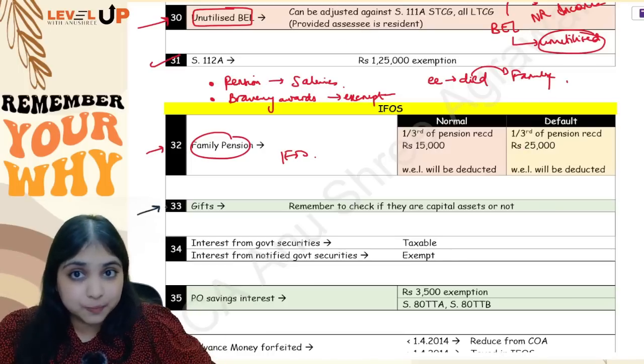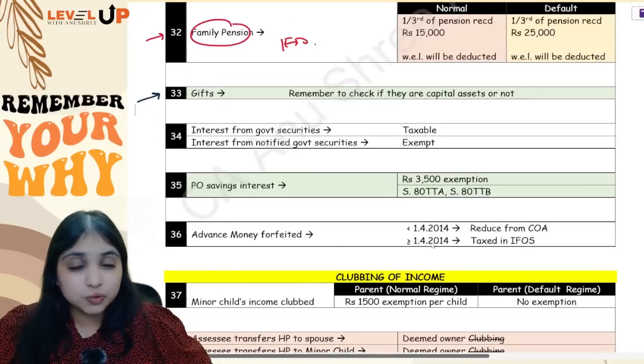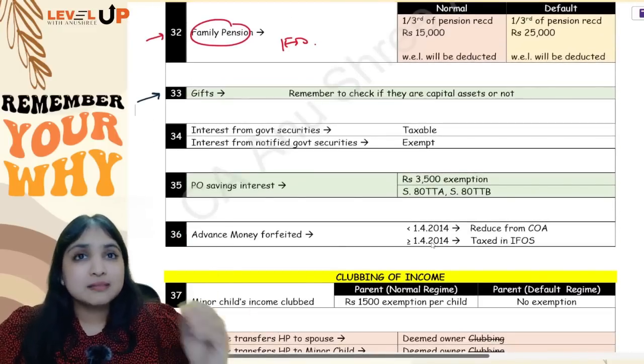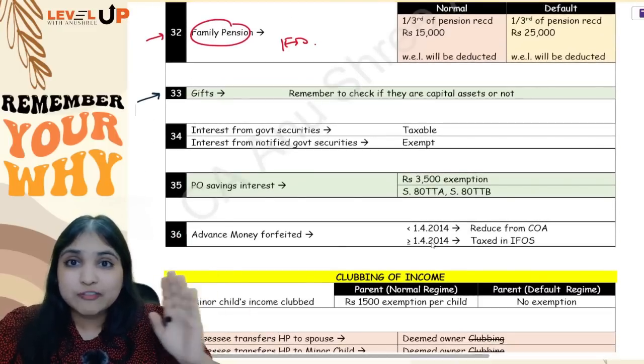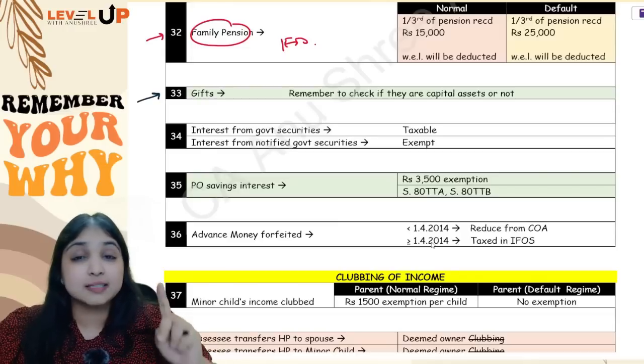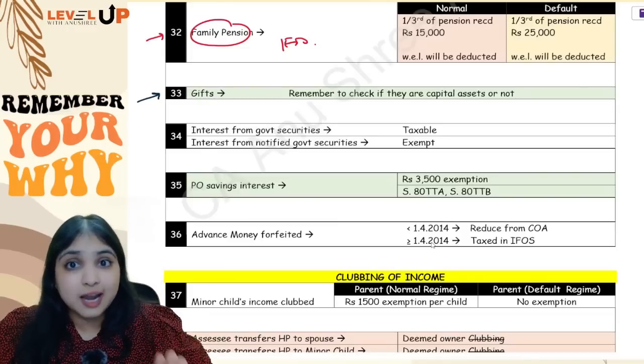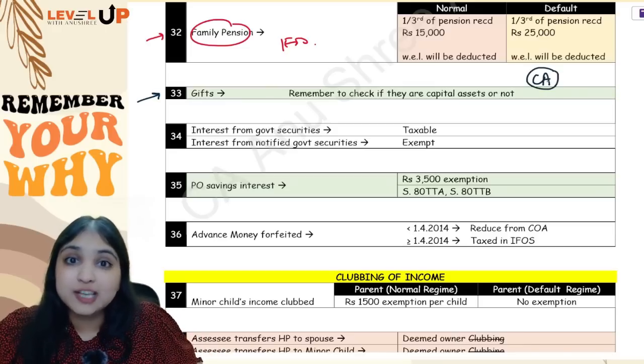Okay, then listen, 33rd adjustment. This is an extremely important adjustment. Listen carefully. You all know this. I just want to remind you about this. See, under gifts, you have movable gifts and immovable gifts, right guys? Those gifts you will tax under IFOS only if the gifts are first of all capital asset in the hands of the recipient.